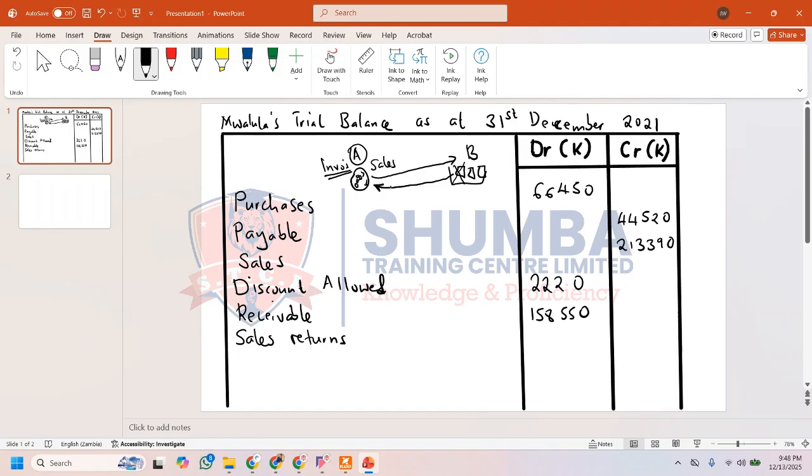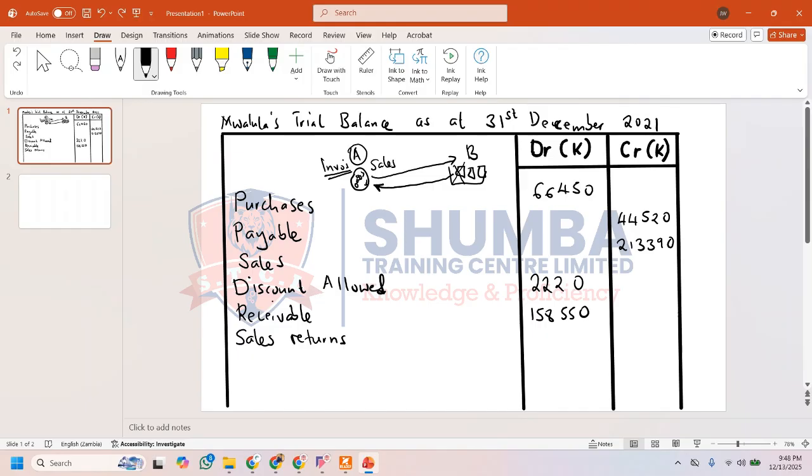So this sales return is going to be a debit balance. Why? Because when you look at sales, it is a credit balance. So to reduce a credit balance, we are going to debit. When you have a credit entry and you are trying to reduce it, you debit it.